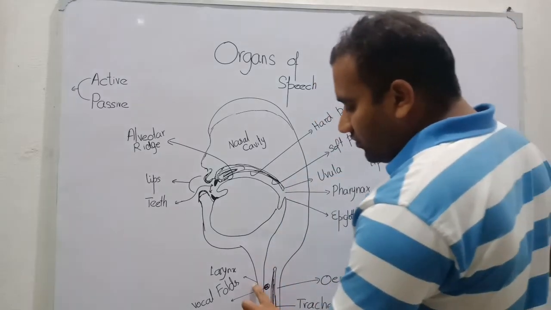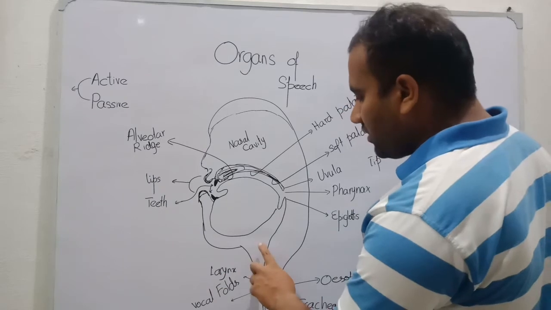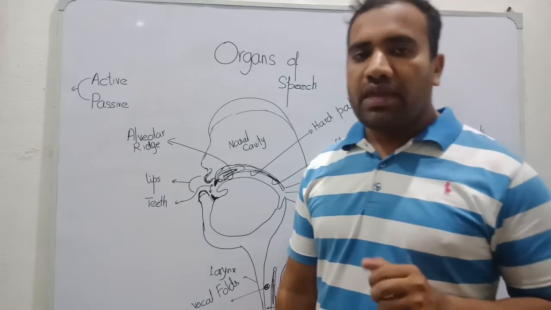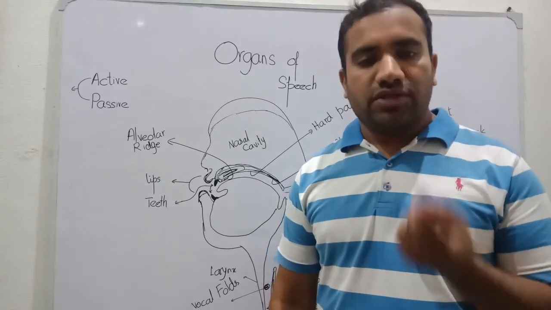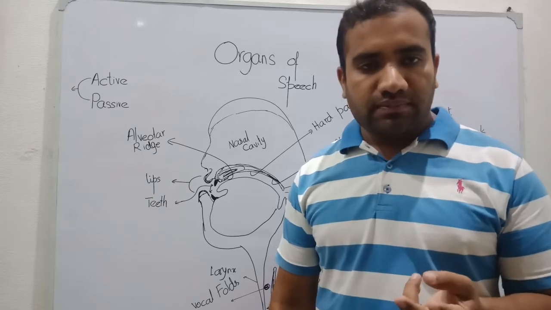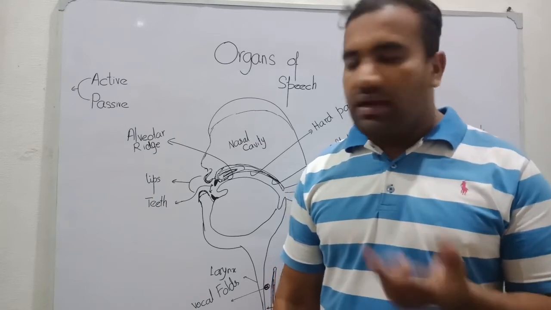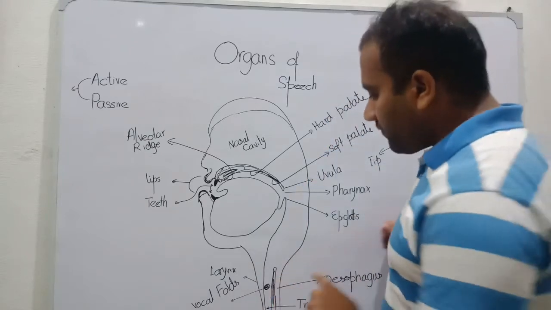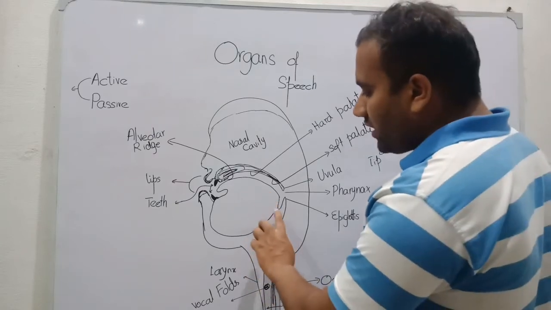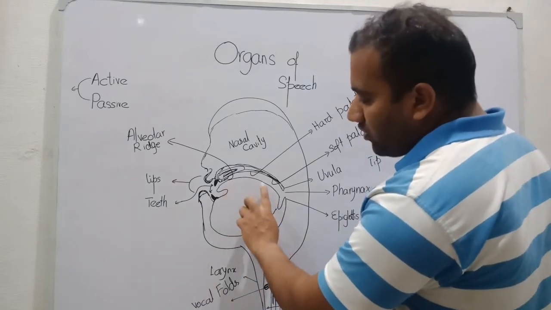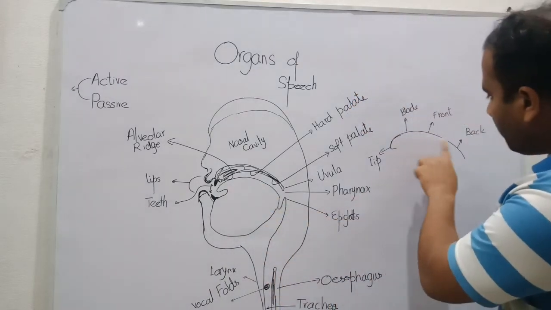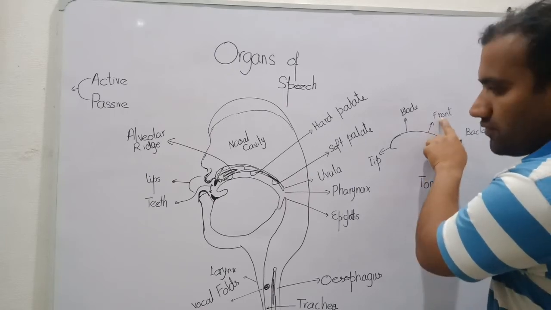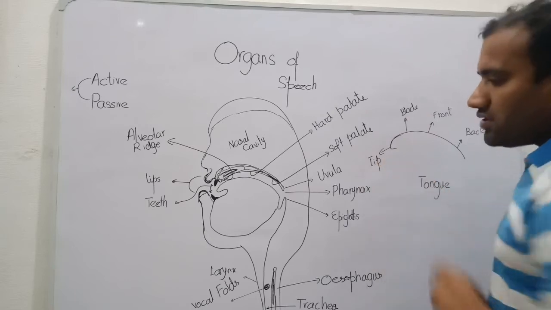Next is the larynx. After that, we have the two cavities, the oral cavity and the nasal cavity. In the oral cavity, we have the teeth, the palate, the lips, and in the nasal cavity, we have only the nasal cavity. In the oral cavity, we have the lip, and the parts of the lip are categorized in this place. This is the tongue, and this is the back of the tongue. This is the front of the tongue. This is the blade of the tongue, and this is the tip of the tongue.